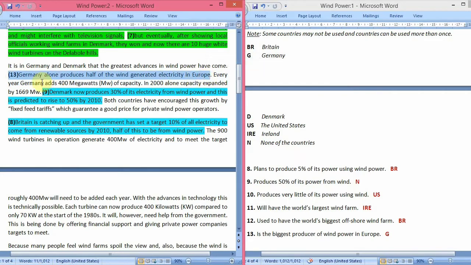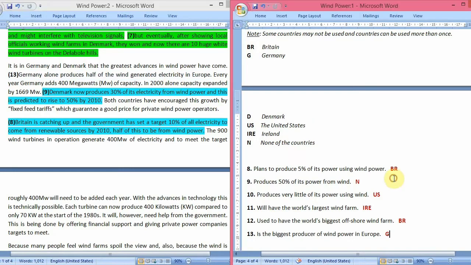Here it has been written that Germany alone produces half of the wind generated electricity in Europe. So suppose of 100% of the electricity generated from wind power in Europe, 50% is produced in Germany alone. Which means that Germany alone is the biggest producer of wind power in Europe. So that's why the answer is G, that is Germany.